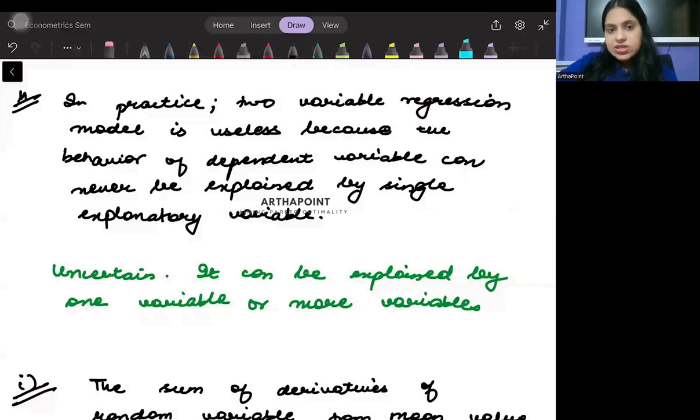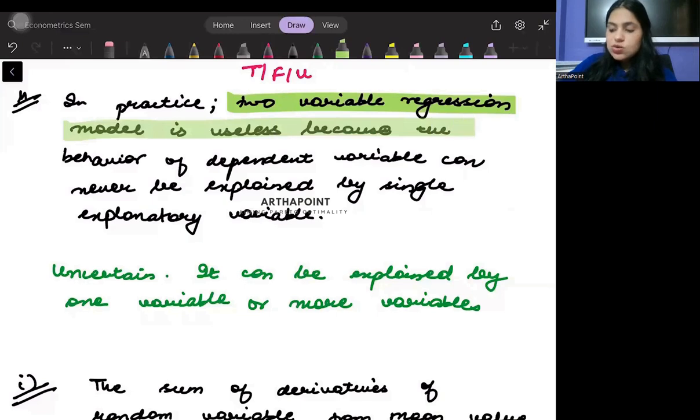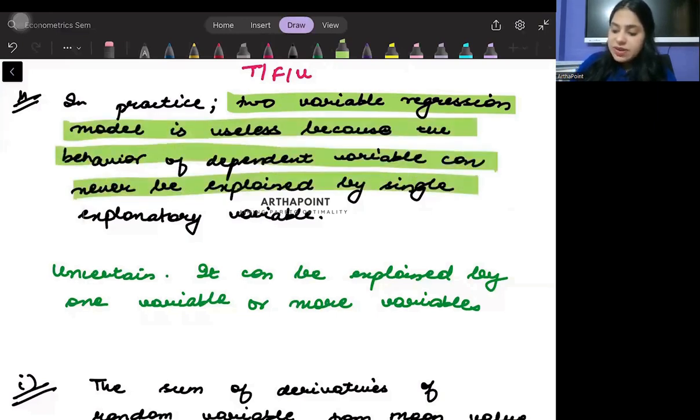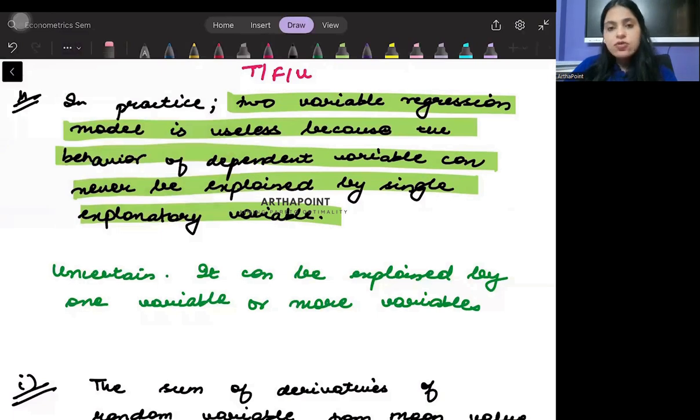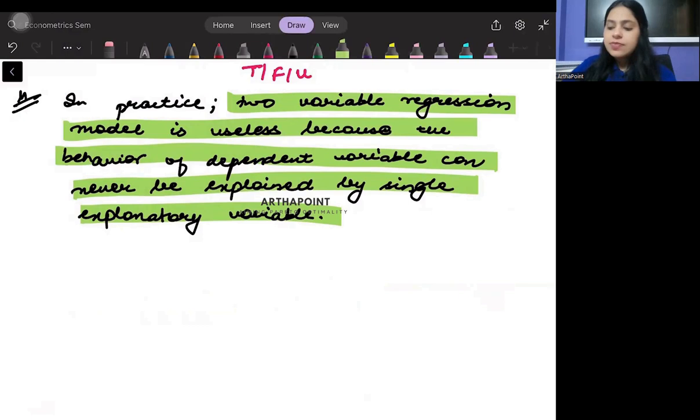Okay, better look into this statement. Again, we need to tell whether it is true, false, or uncertain. This is saying in practice, two variable regression model is useless because the behavior of dependent variable can never be explained by a single explanatory variable. Well, in this case, I won't say that this is true. I won't say it is false. I will say it is an uncertain statement.